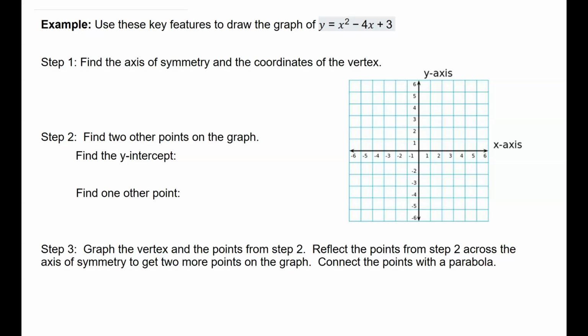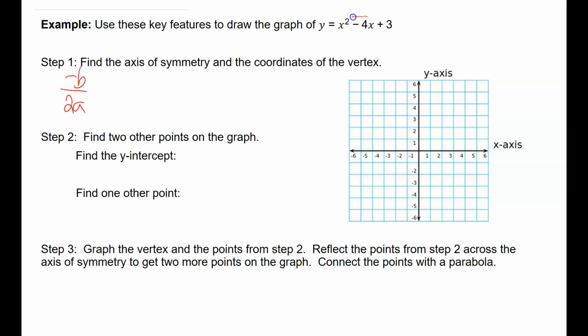And we're supposed to use the key features that I just talked about to draw this graph, x squared minus 4x plus 3. So our first job is to find the axis of symmetry and the coordinates of the vertex. So remember, the axis of symmetry is this negative b over 2a.